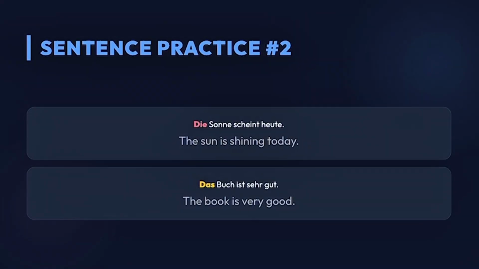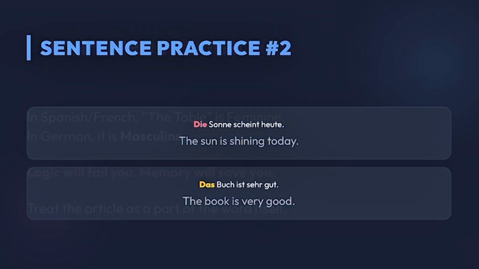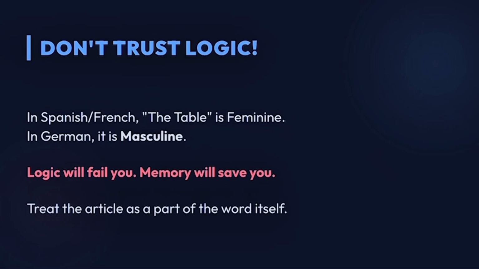We have two more examples when we use the feminine form and the neutral form. Die Sonne scheint heute. The sun is shining today. Heute, today. Das Buch ist sehr gut. Das Buch, the book, is very good. Just make sure that you don't trust only the logic.